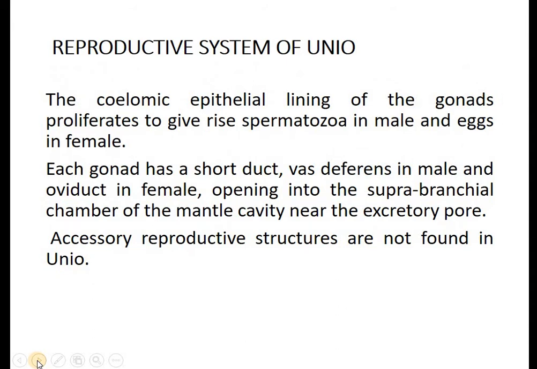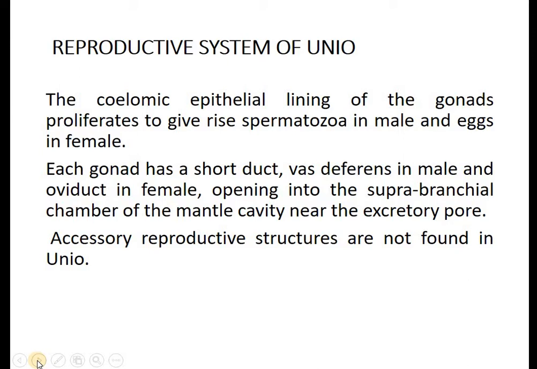Then the coelomic lining of the gonads proliferates to give rise to spermatozoa in the males and eggs in the females. As far as we know, any gonad has the primordial germ cells, or the sperm mother cells, or spermatogonial cells.